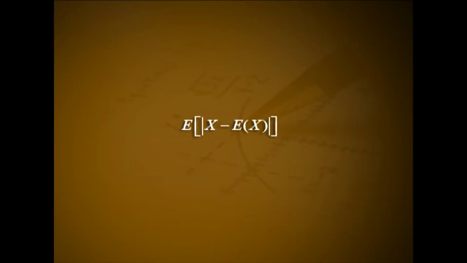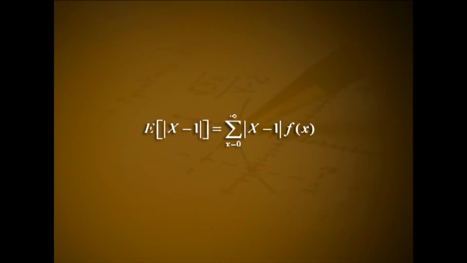by e times the standard deviation. Solution. Mean deviation about mean of X is expectation of modulus of X minus expectation of X. Given X follows Poisson distribution with parameter 1, hence expectation of X is equal to 1 and standard deviation of X is equal to 1. Now, the mean deviation about mean of X is expectation of modulus of X minus 1.